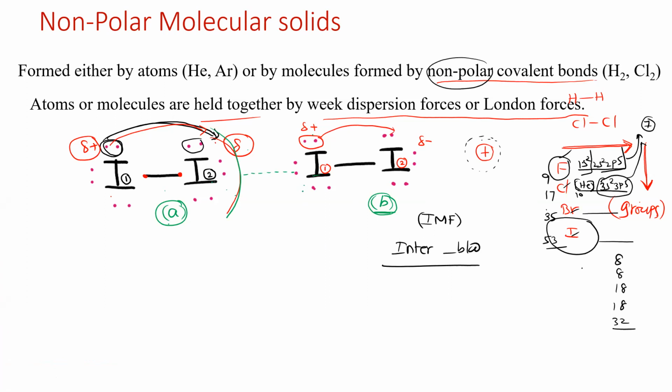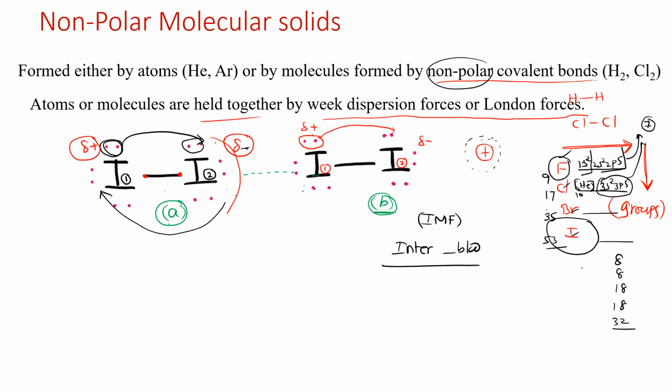I said this shifting of electrons takes place only for a fraction of time. So at any point of time, the shifted electron can go back to its original position.